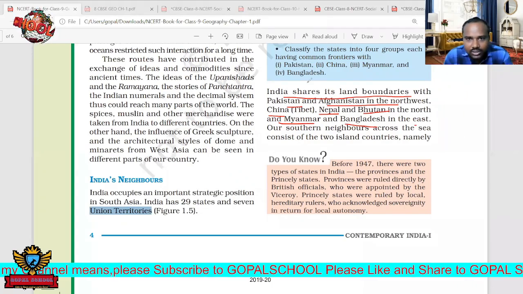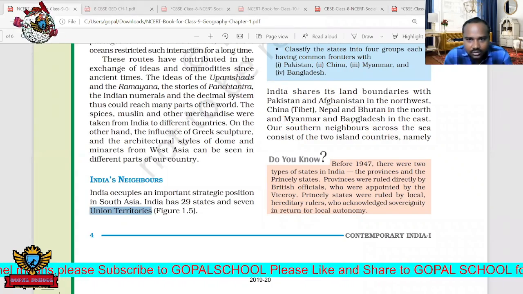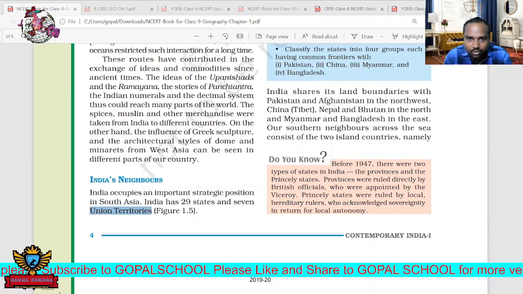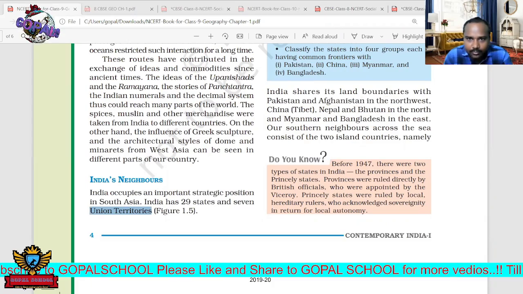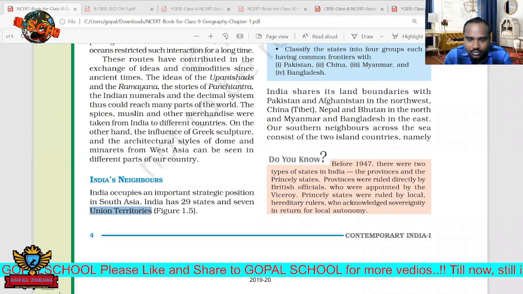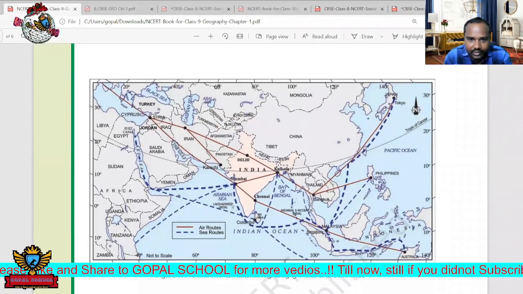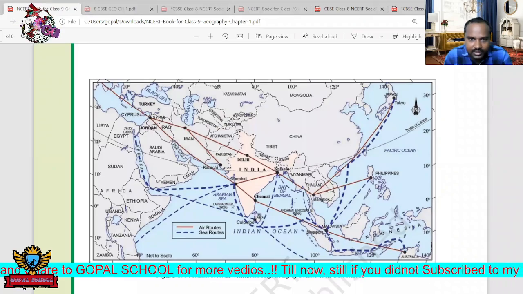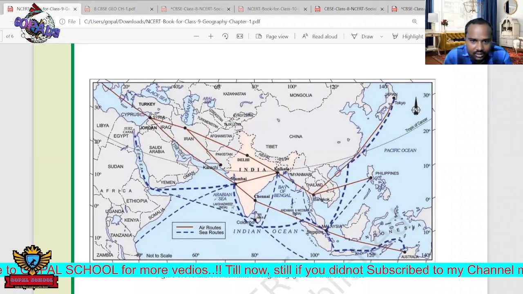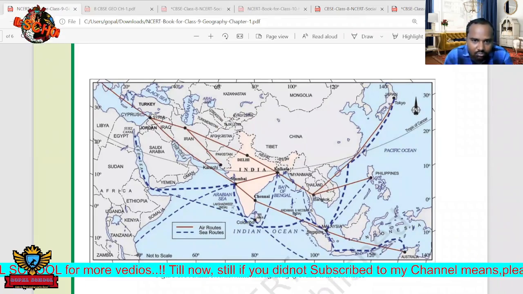So which countries are there? Just see here, if you see the map also. You know this one, but once again, if you see here, which countries are sharing boundaries with India?